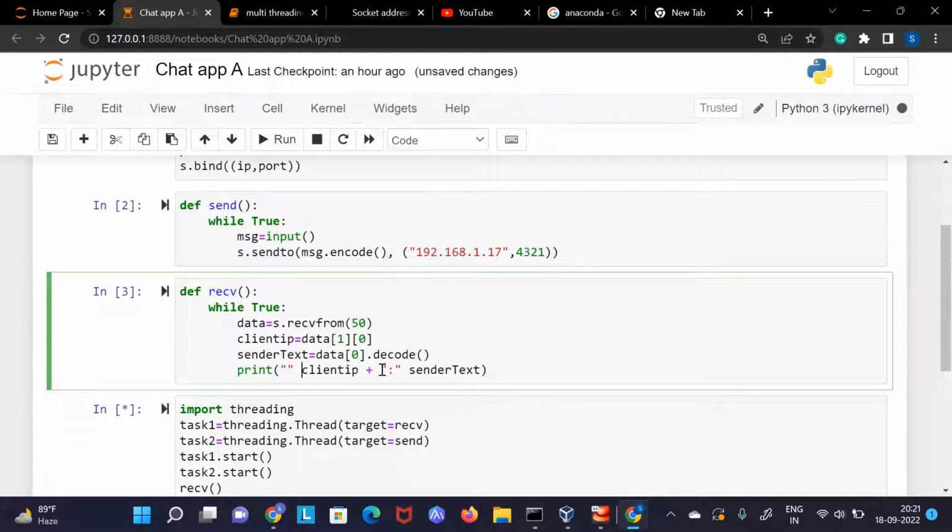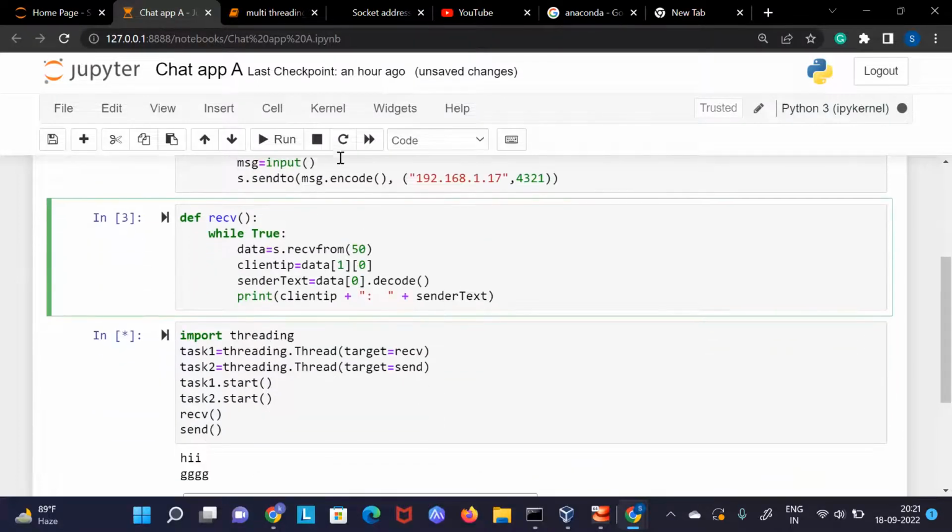Let me even remove this one. Something like this, and let me give some space, and let me print something like this. Now it would look a little bit good. Okay, to paste. Now if I just close this program for one.